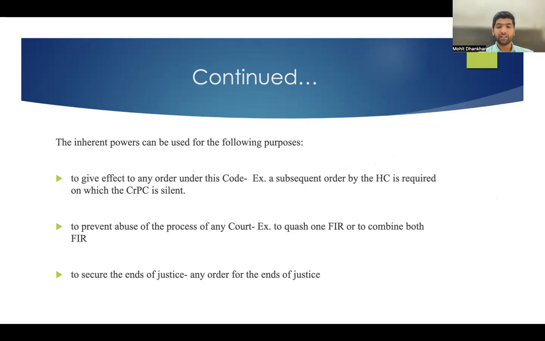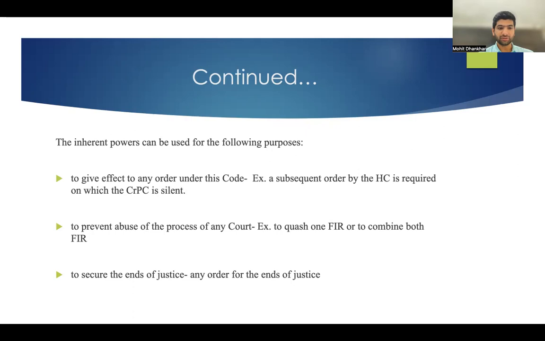For example, an order has been passed, but that order has not been effective or has not been executed in a proper manner, and to make that order effective, a subsequent order by the High Court is required, and on that subsequent order, the CRPC is silent. And in such circumstances, the High Court will use the power under section 482 and pass that subsequent order.